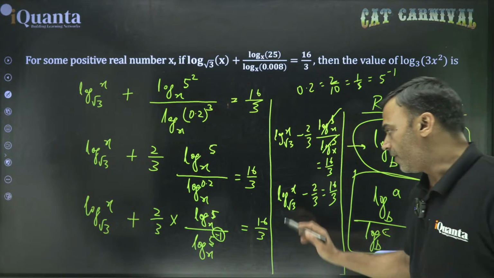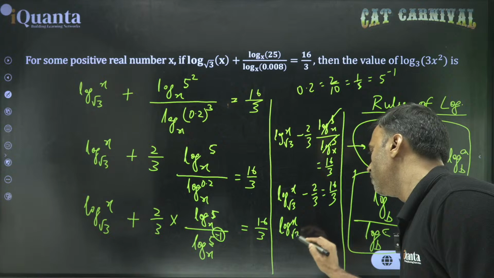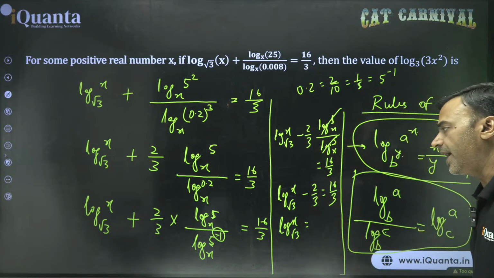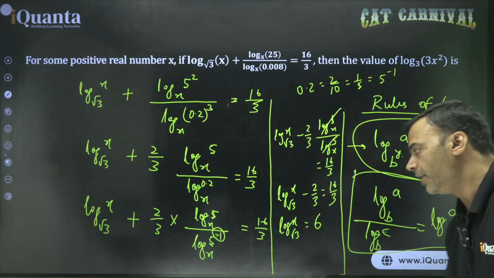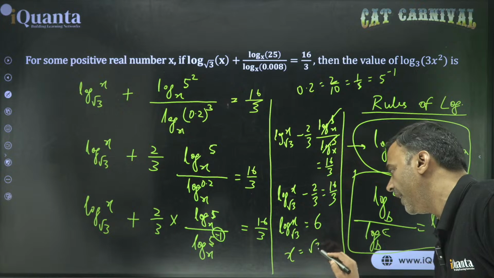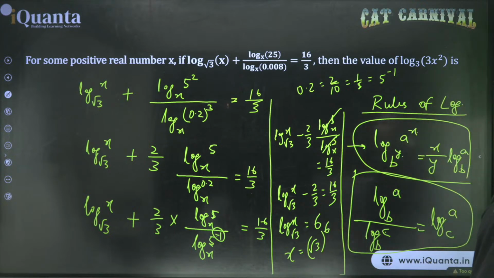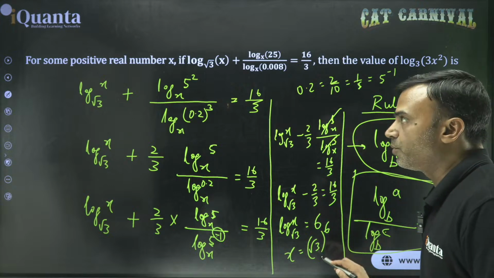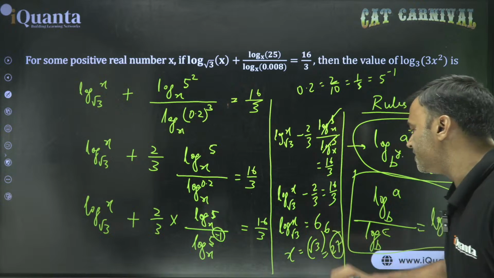Fine. From this we get log of x to the base root 3 equal to 2 by 3 goes to this side, gets added. 16 by 3 plus 2 by 3, that is 18 by 3. Hence it is 6. Now if you remove log, x will become equal to the base root 3 and whatever number is here, it becomes the power. So root 3 to the power 6, that is 3 to the power 3, which is 27. So we have got the value of x, that is 27.